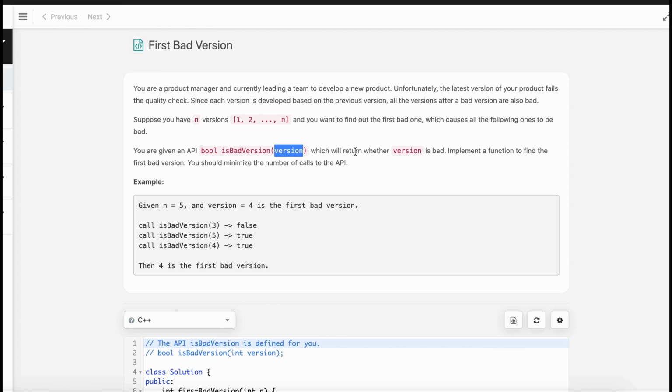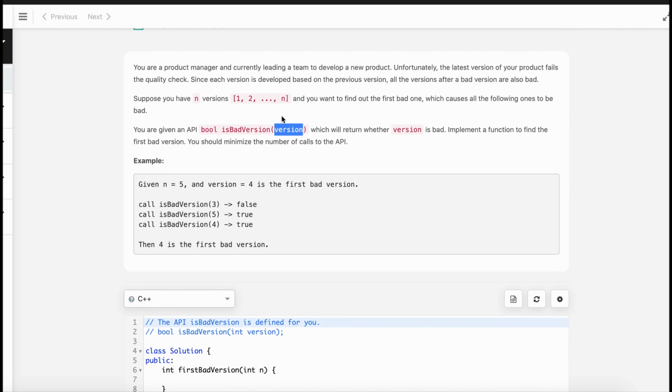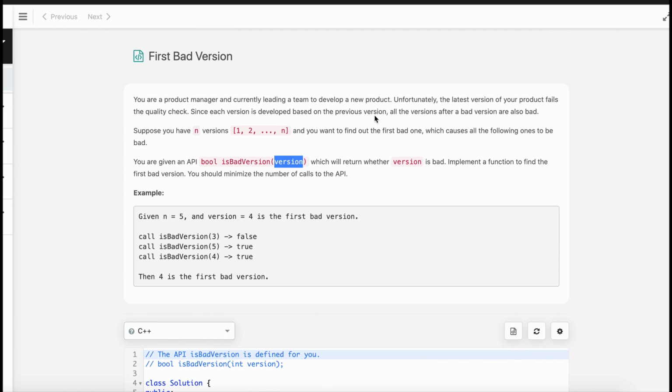Okay, well, is there anywhere mentioned that there will be a bad version for sure? Does a bad version always exist or not? Well, the latest version you are given fails the quality check. It is written that the latest version of your product fails the quality check.